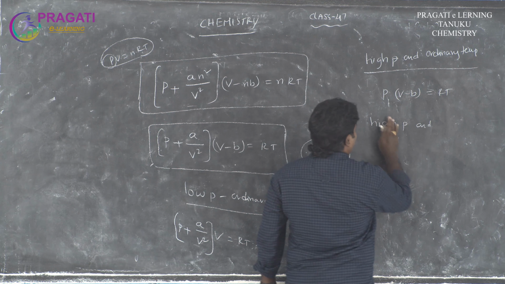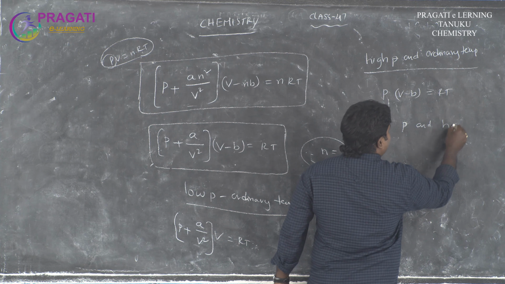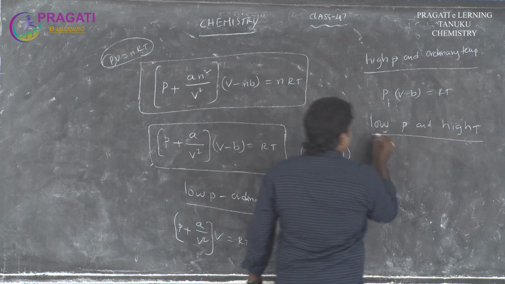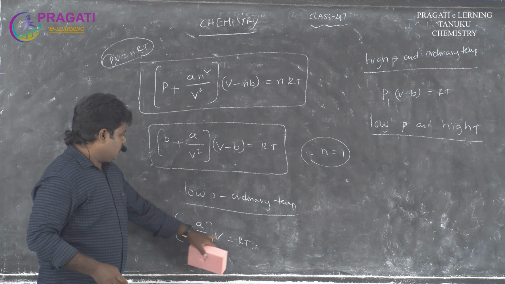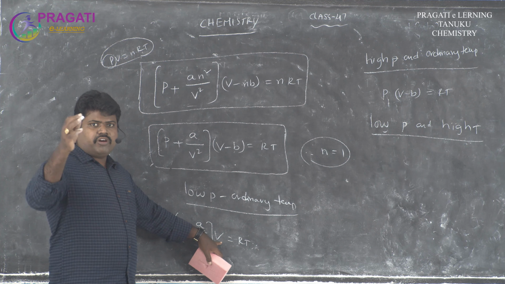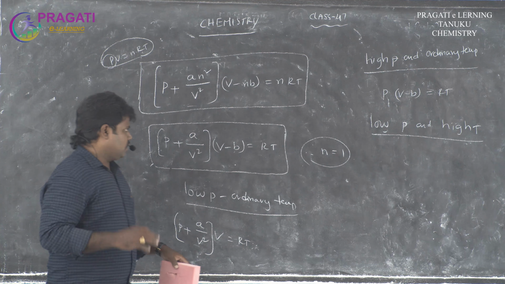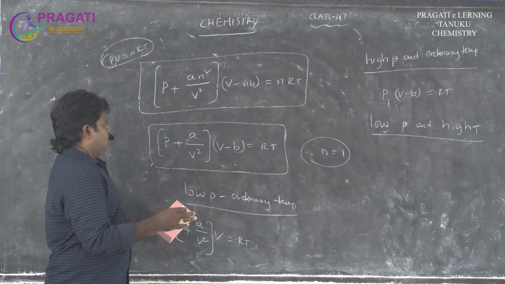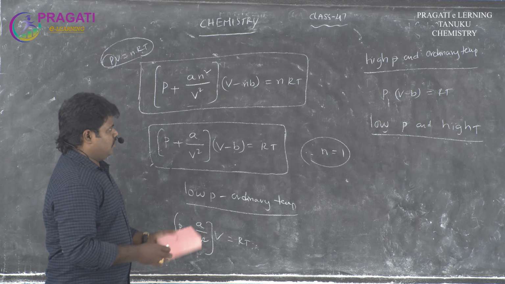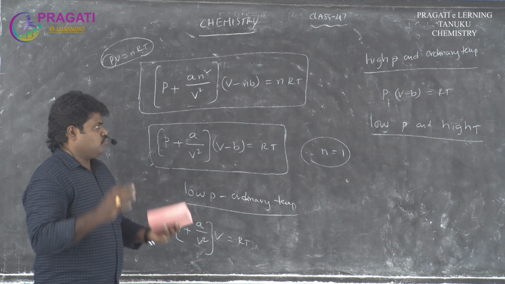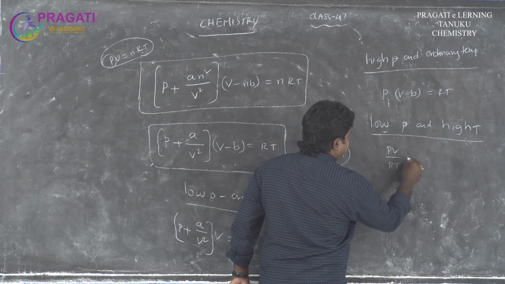Otherwise, at high pressure and at low pressure and high temperature, then low pressure means the volume is high and B is the constant. At the same time, high temperature means the pressure is also lower. With low pressure and high temperature, the volume and the interactions both are negligible, then the value PV by RT is equal to 1.